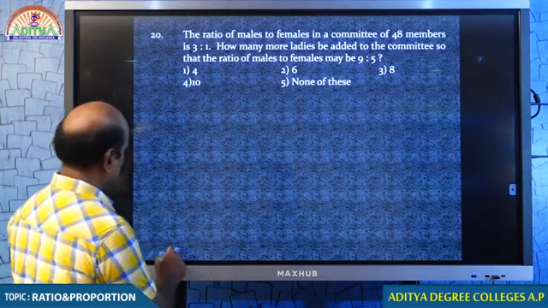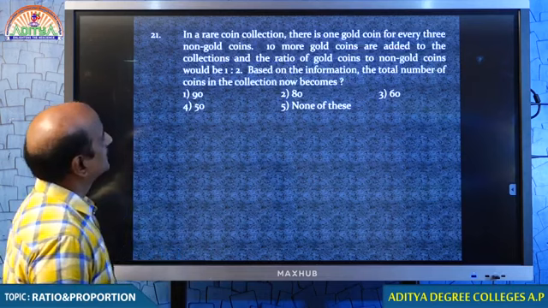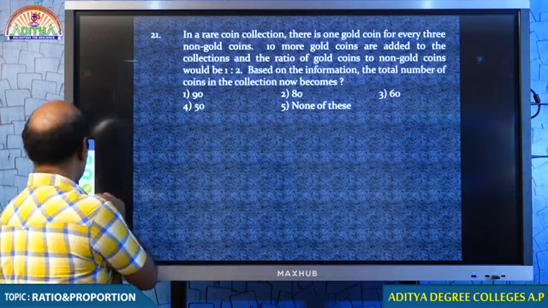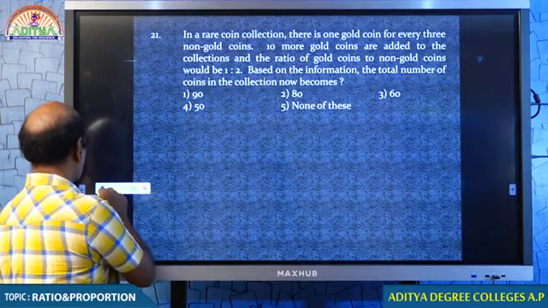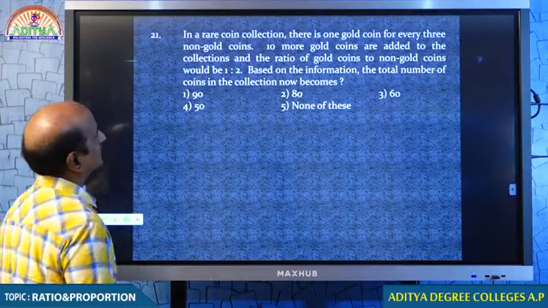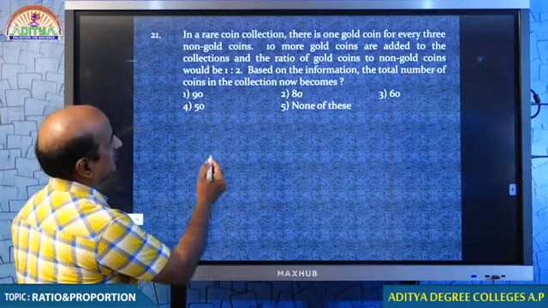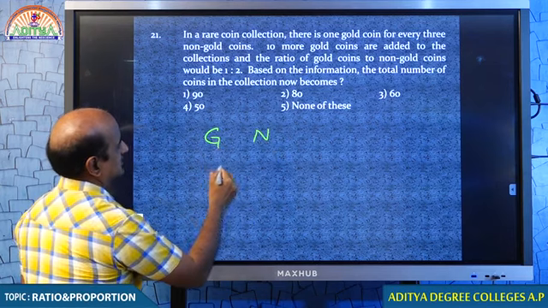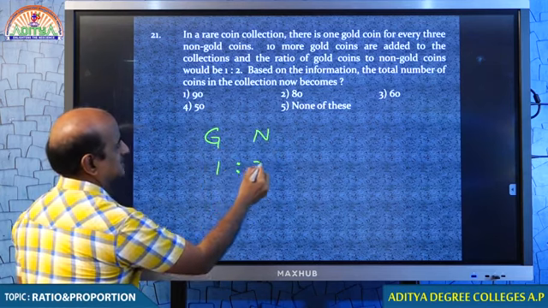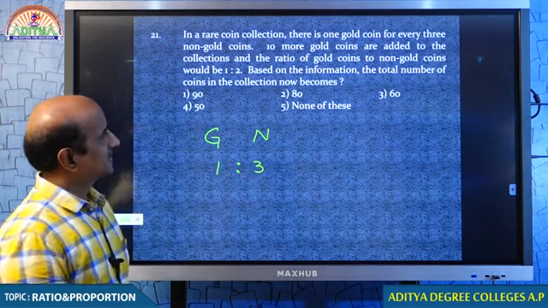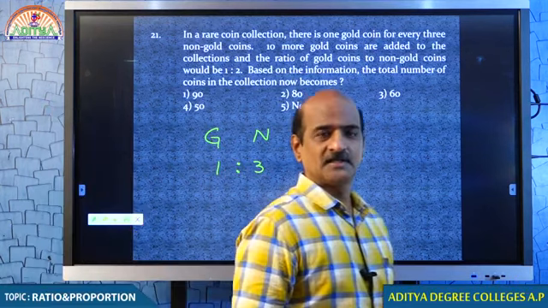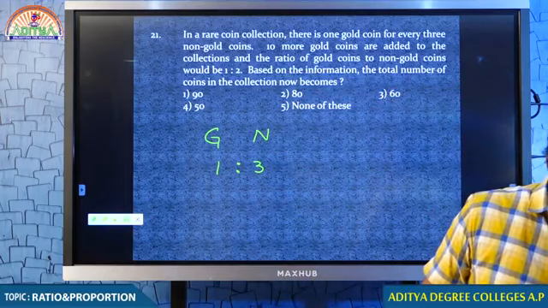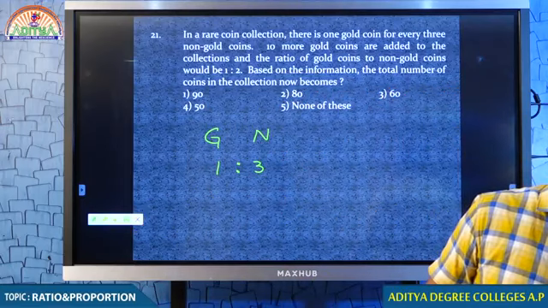Question number 21, just look at that. In a rare coin collection, there is one gold coin for every 3 non-gold coins. G means gold, N means non-gold. There is one gold coin for every 3 non-gold coins, which means to say that gold and non-gold coins are in the ratio 1:3.